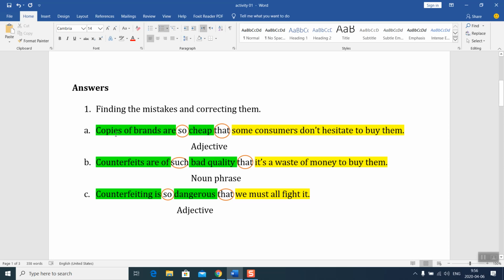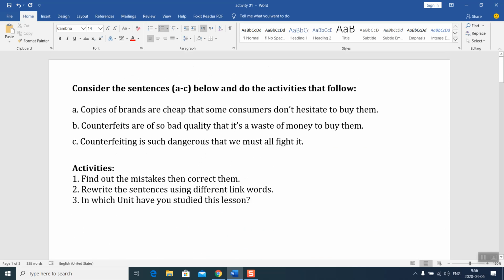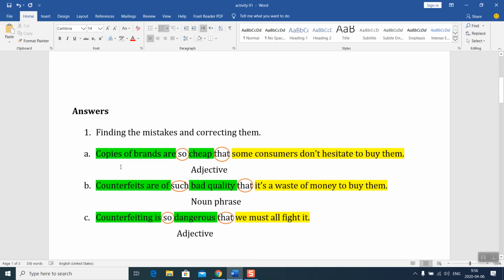The mistake in the first sentence is that it doesn't have "so"; it is missing. To correct sentence number 1: Copies of brands are so cheap that some consumers don't hesitate to buy them.